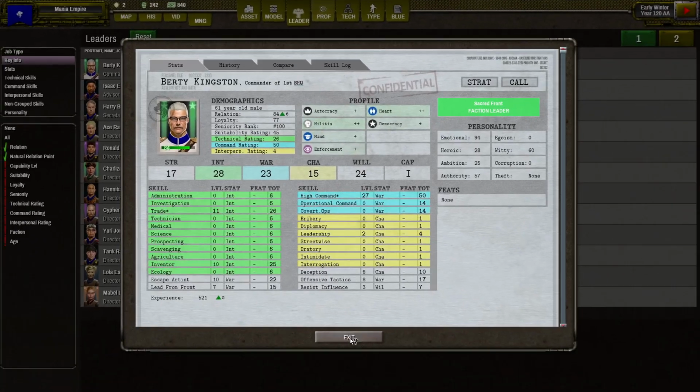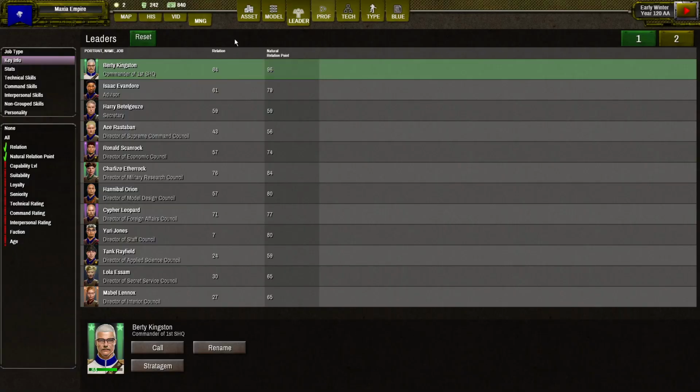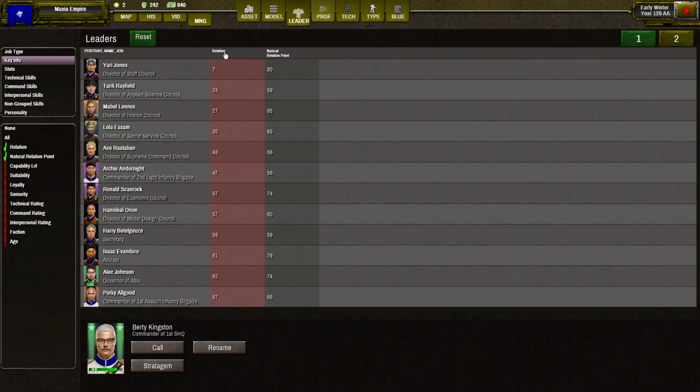You can also check relation for all leaders using this table and by filtering the key information like relation, natural relation point, capability. So you can even sort and see who is the most upset and unhappy leader in your empire. So why should we care about the relation? Because relation affects nearly everything in this game.